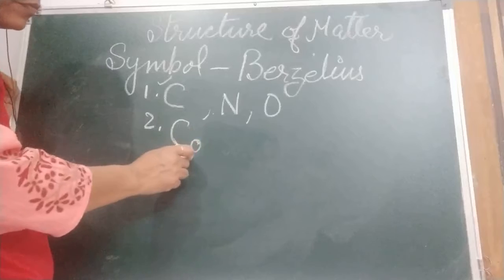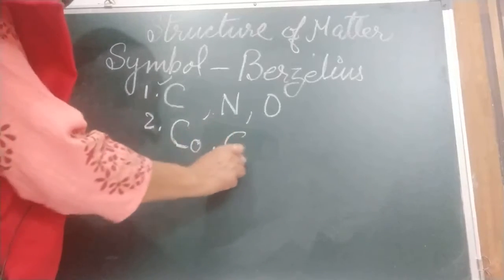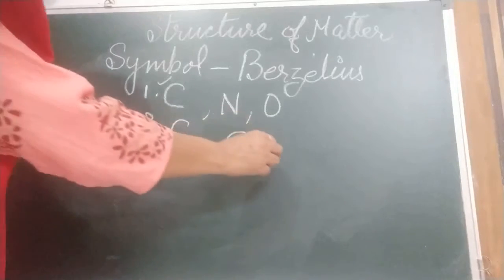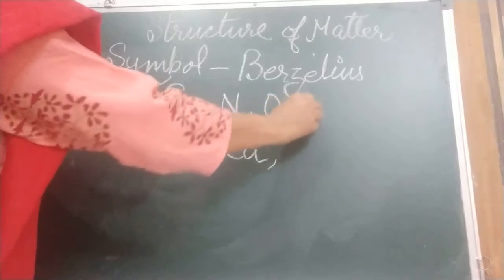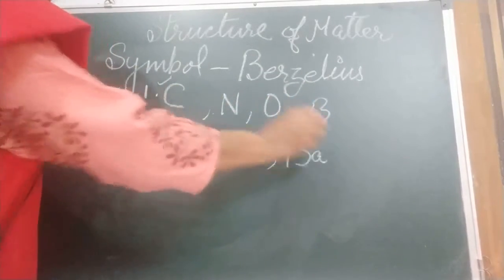Now cobalt and then calcium, second letter, same manner. B only single is B for boron, and for barium Ba.